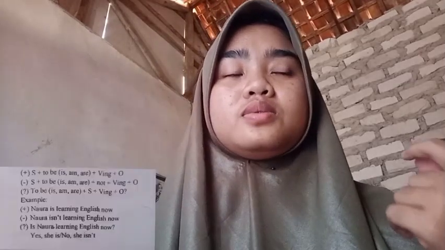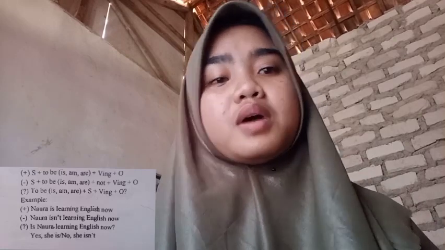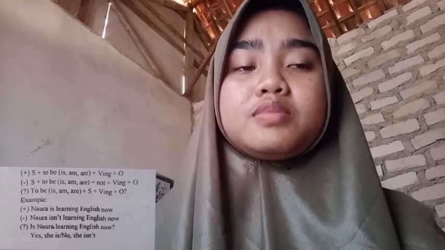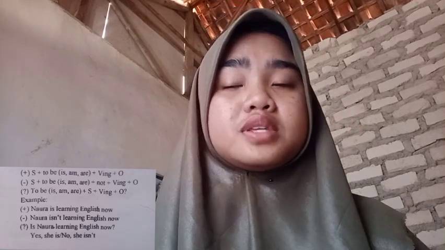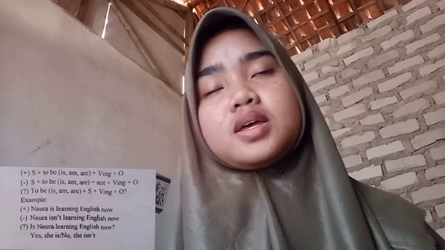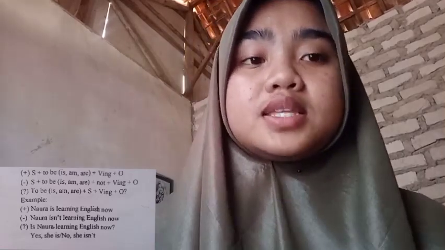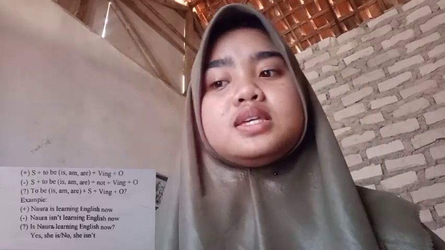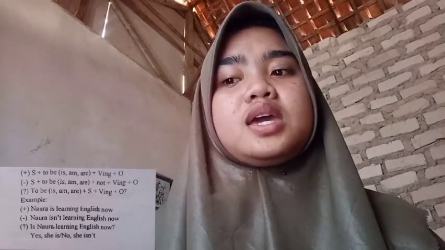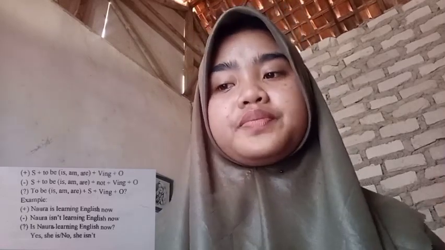Number two is present continuous. The formula for a positive statement is subject plus to be (is, am, are) plus verb ing plus object. And negative statement is subject plus to be (is, am, are) plus not plus verb ing plus object. And interrogative statement is to be (is, am, are) plus subject plus verb ing plus object plus question mark.